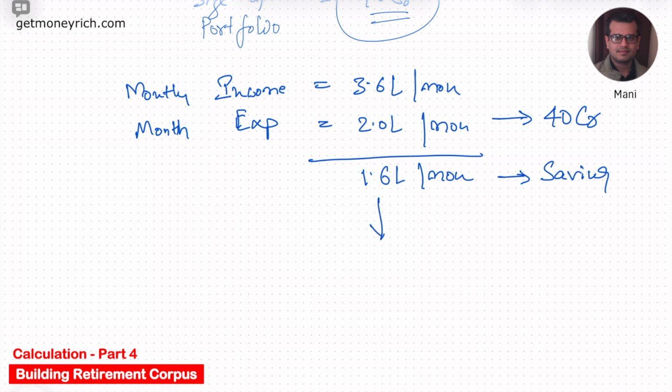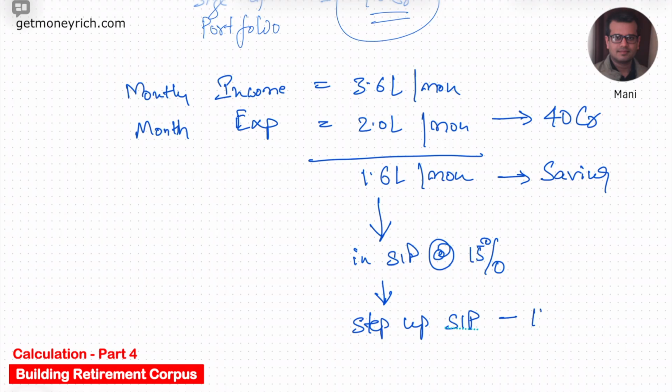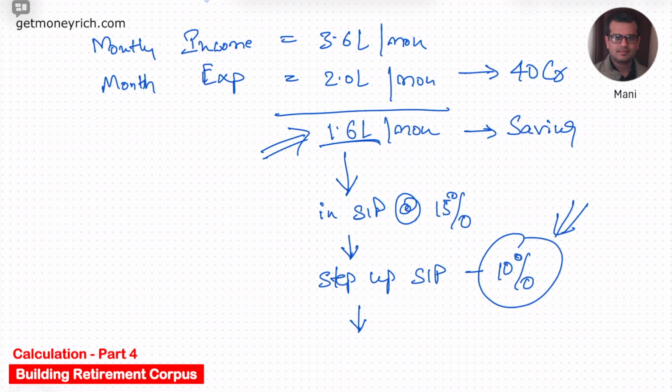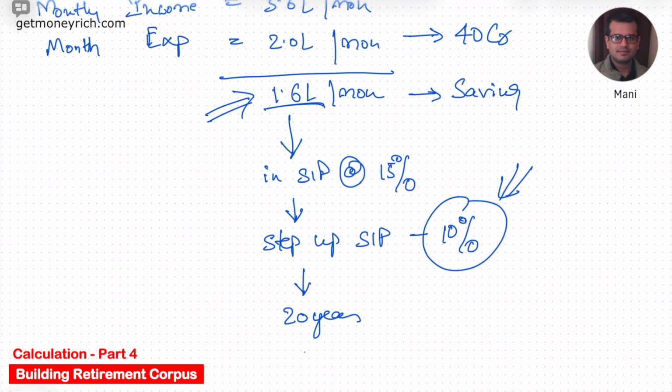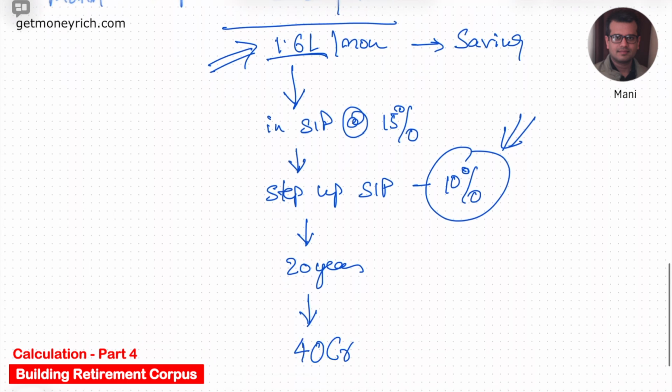If he invests this 1.6 lakh saving in a SIP that earns about 15% per annum annualized returns, and let's assume a step up SIP where every year the person increases his monthly contribution by 10%. Okay, the current monthly contribution will start with 1.6 lakhs, then every year it will go up by 10%, and this investment will continue for the next 20 years. If this is the setup, then in 20 years this portfolio will generate a 40 crore retirement